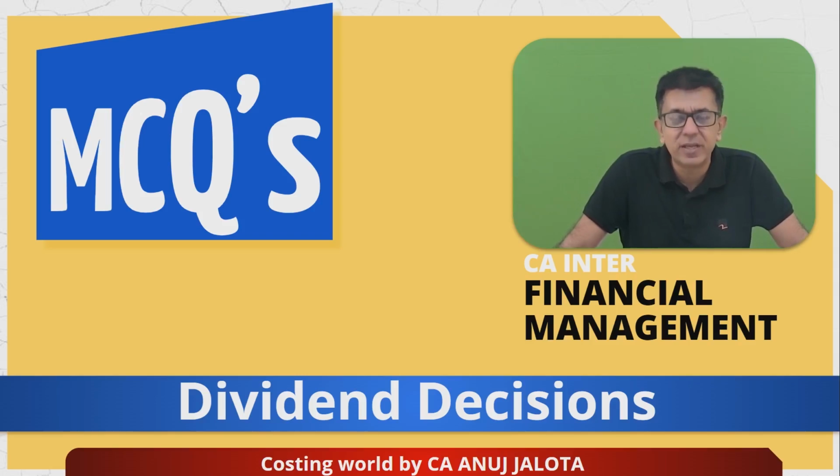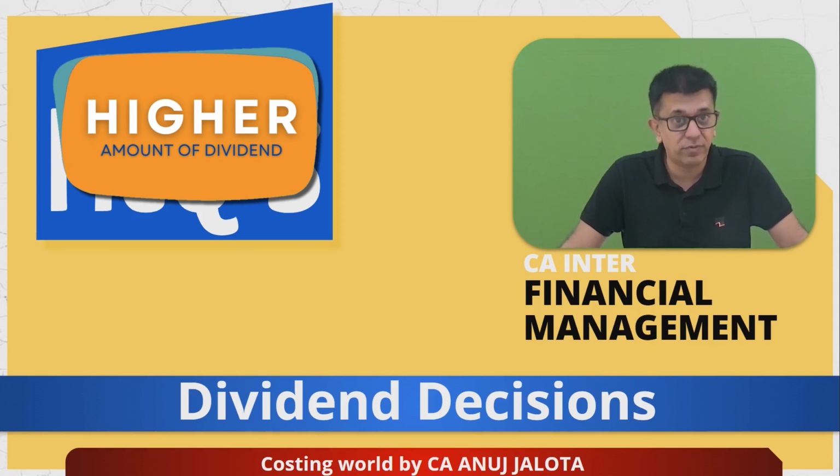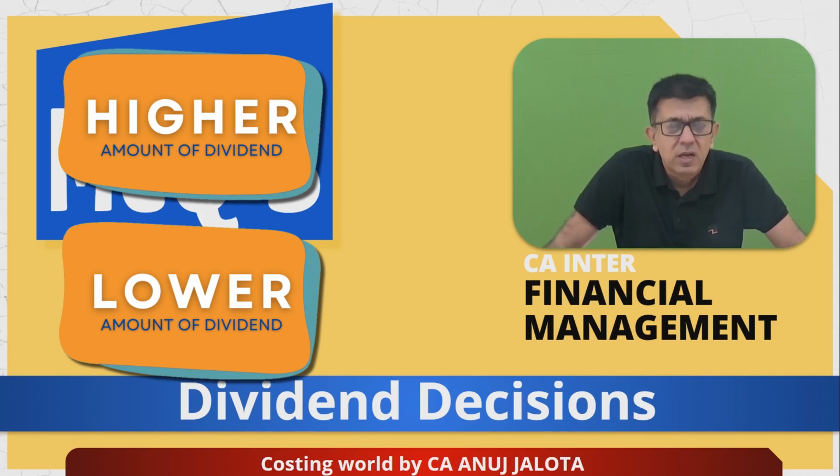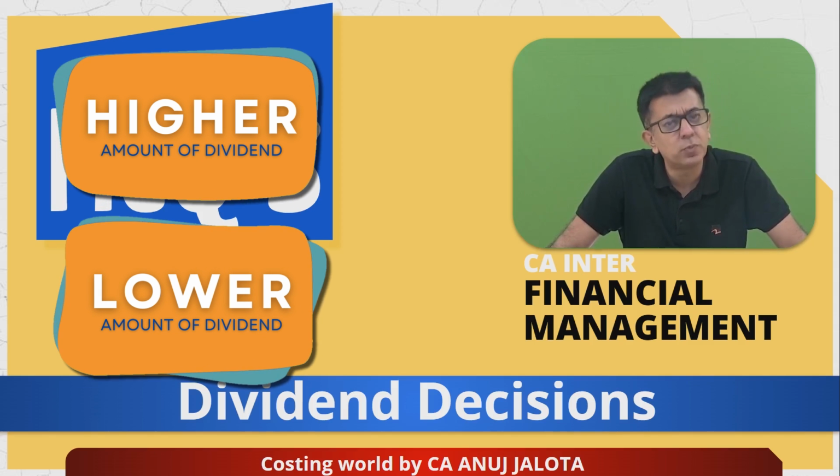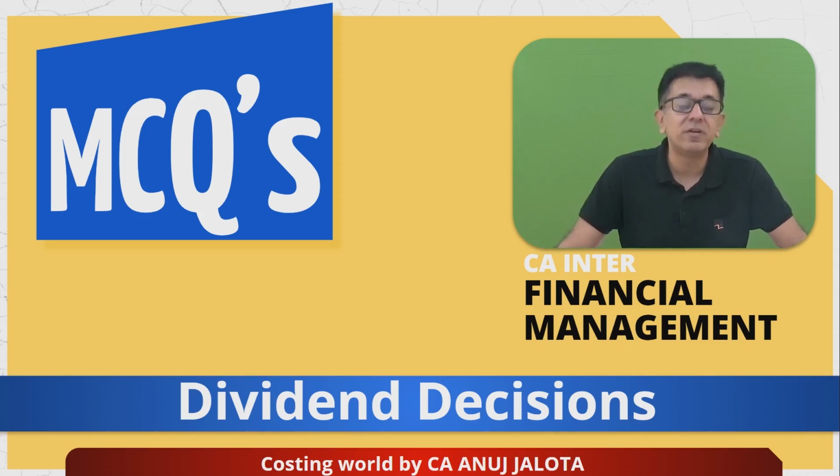This chapter defines what the dividend policy of the company should be. Should it pay a higher amount of dividend or a lower amount of dividend? The funda always goes like this: the company should declare that amount of dividend which leads to wealth maximization. Wealth maximization happens wherever the market price of the equity shares will rise. Let's start doing the question for today.